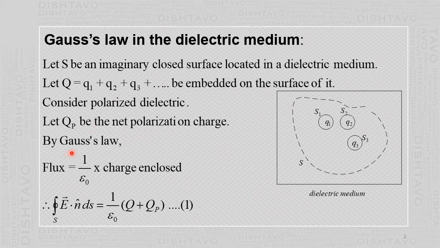Then Gauss's law, as we have stated in the first chapter: the total flux over the enclosed surface is 1 upon epsilon 0 times the charge enclosed. The definition of the flux is the dot product of electric field and area vector, and when you take the surface integral, the total flux is equal to 1 upon epsilon 0 times the charge enclosed. The charge enclosed here is the free charges which are present and the polarization charges which are there. So this is equation 1.